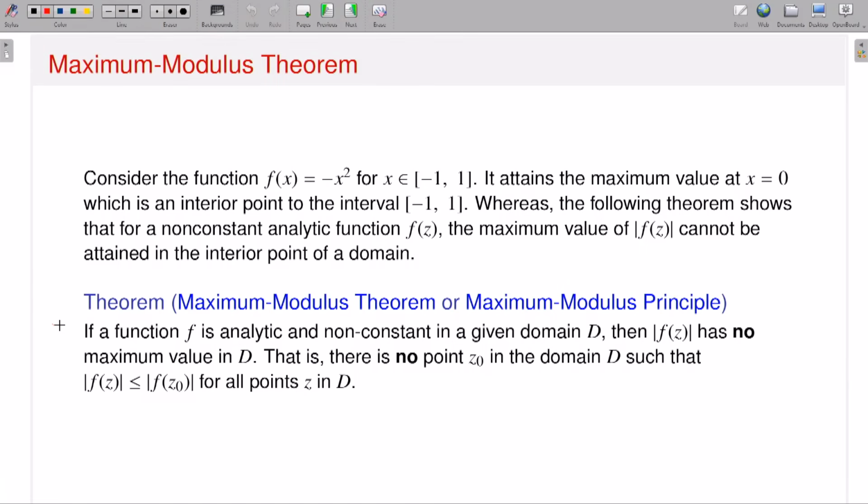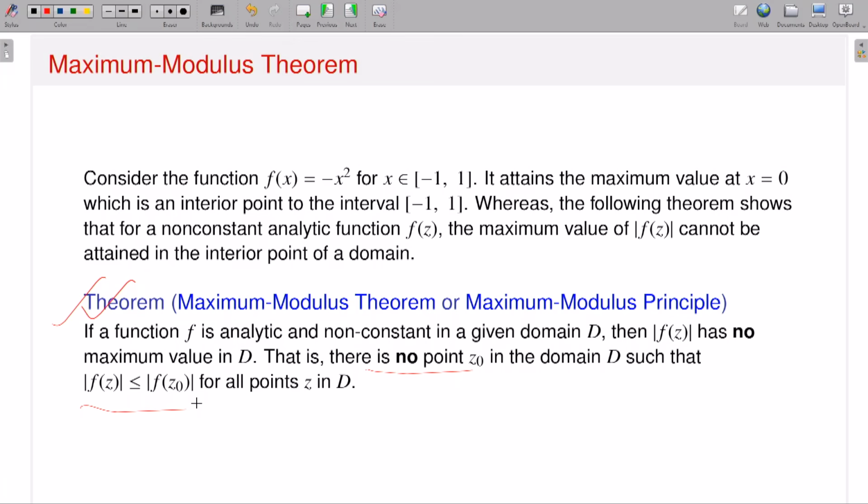So I have already discussed the maximum modulus principle, or maximum modulus theorem, in my last lecture. To recall, it says that if I have a function f which is analytic and non-constant in a given domain D, then the conclusion is that the modulus of f(z) has no maximum value in D. That means if the maximum of the modulus of f exists, it has to be attained on the boundary, not in the interior. In other words, there is no point z0 such that you will have this kind of inequality for all z.